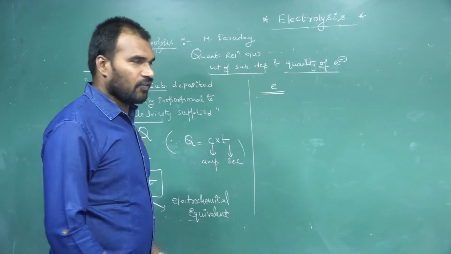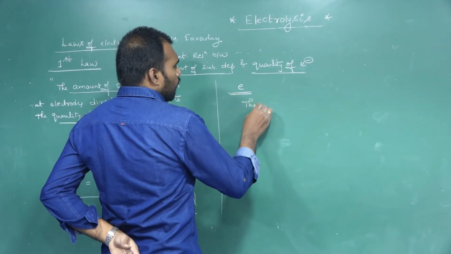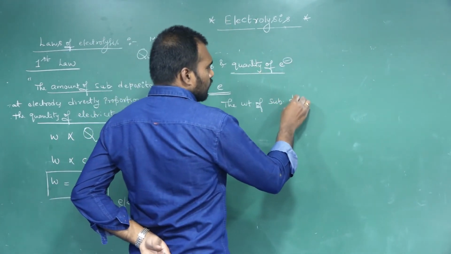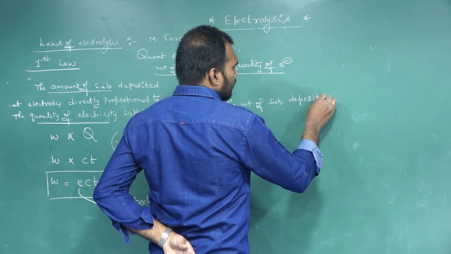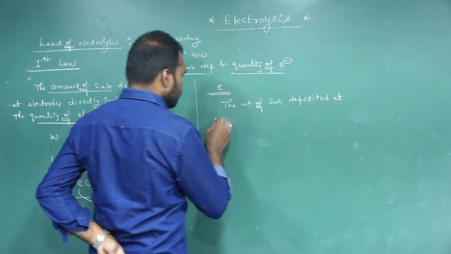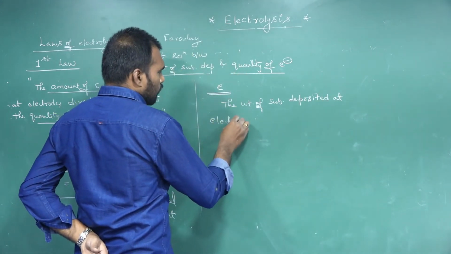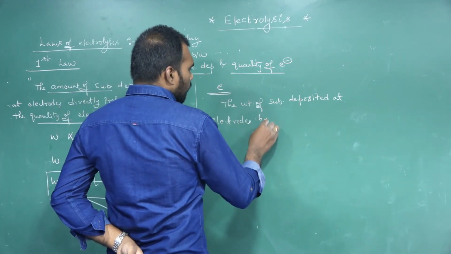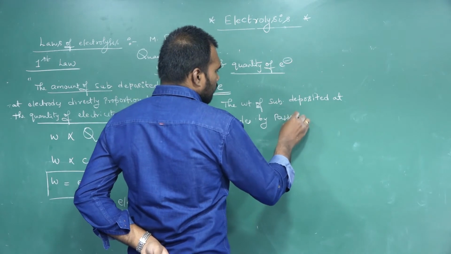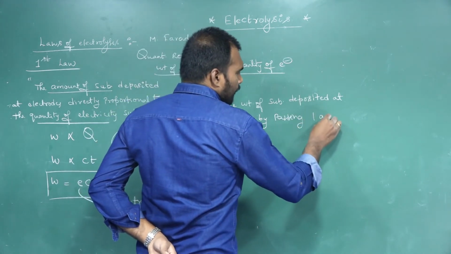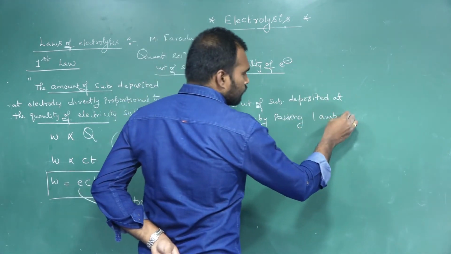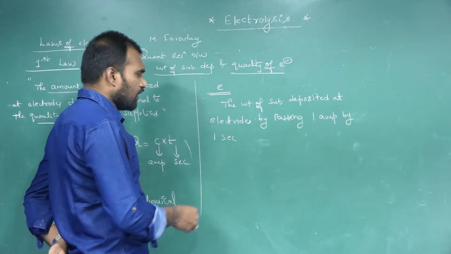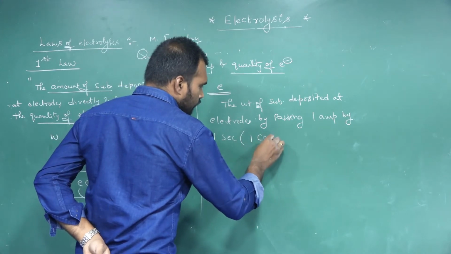Electrochemical equivalent. How we define it first. It's nothing but the weight of substance deposited at electrodes by passing 1 ampere of current for 1 second. If we supply 1 ampere for 1 second, it's nothing but 1 coulomb.